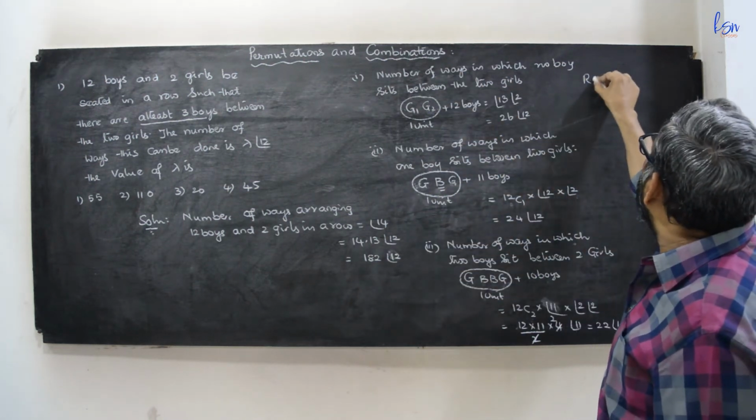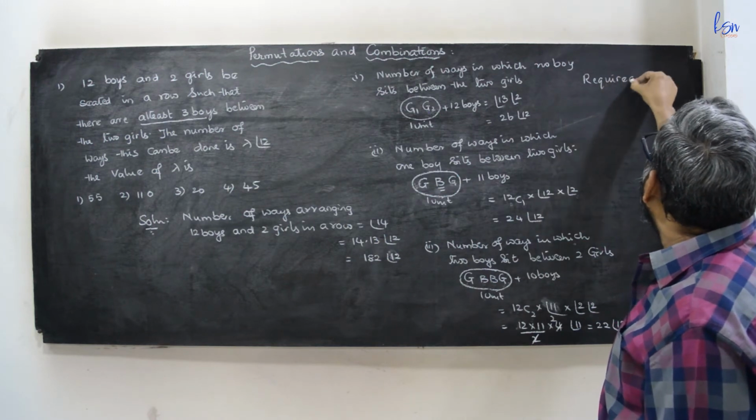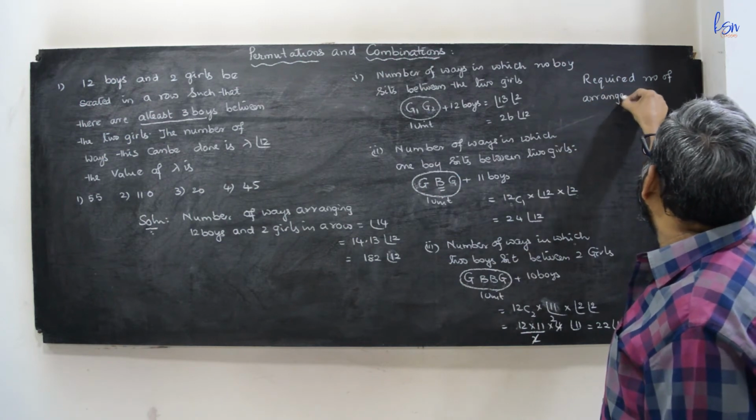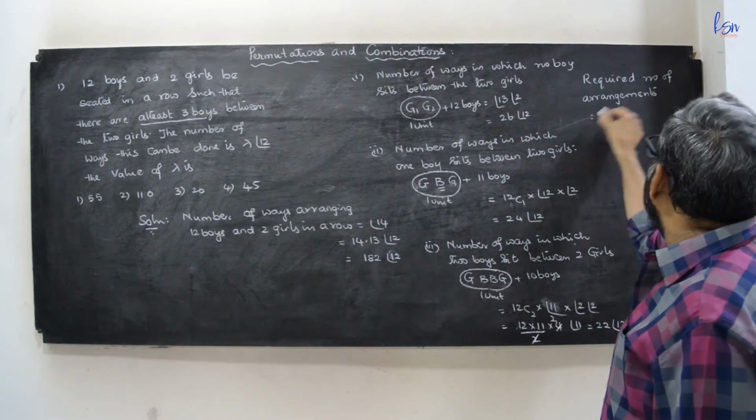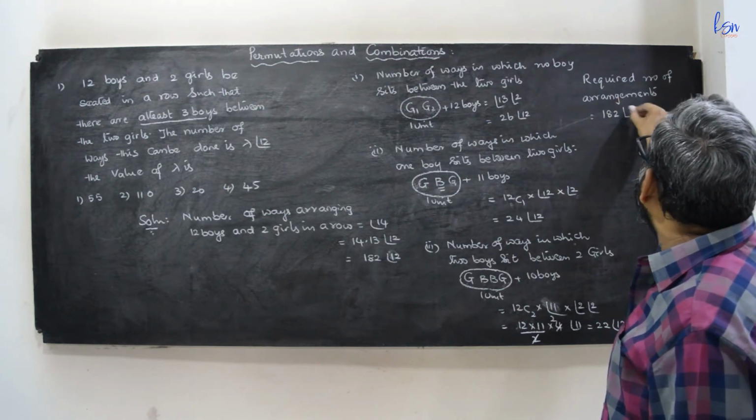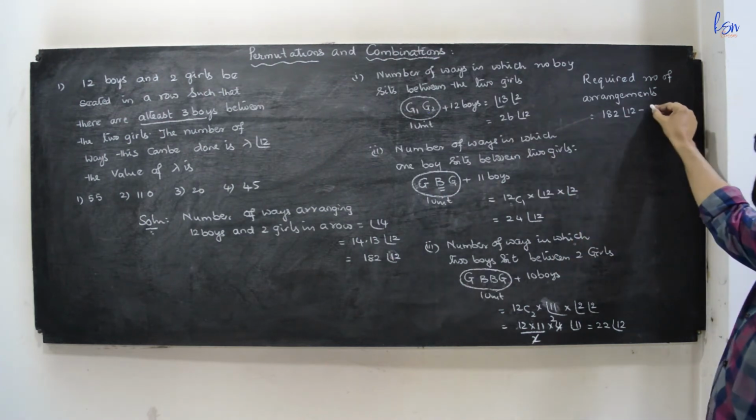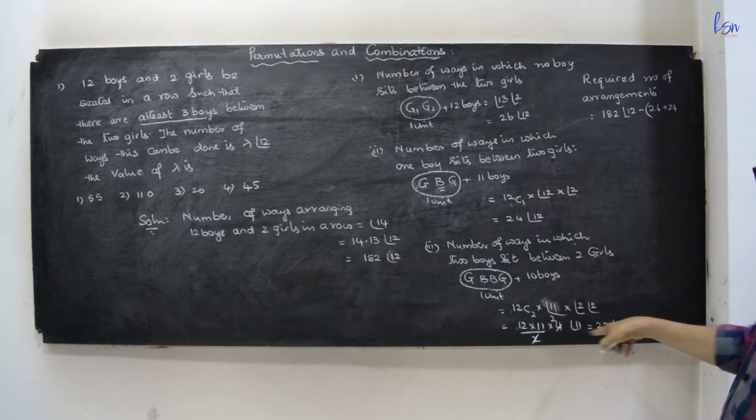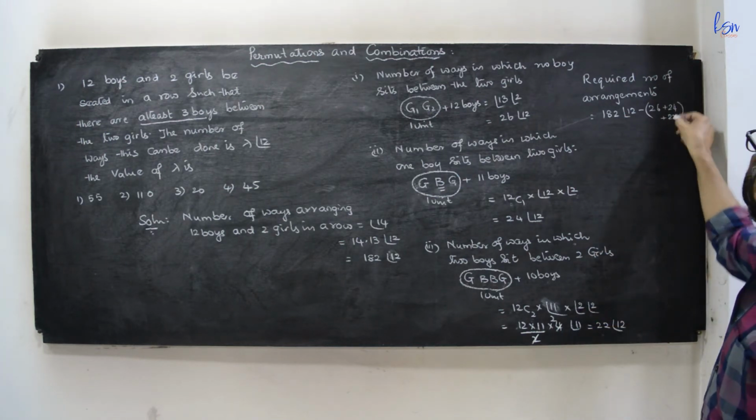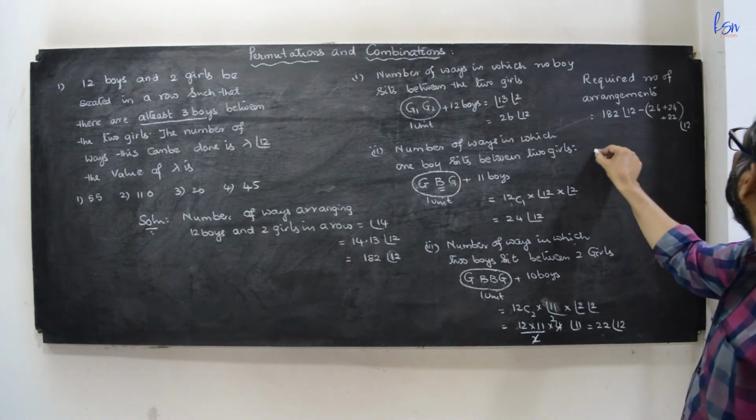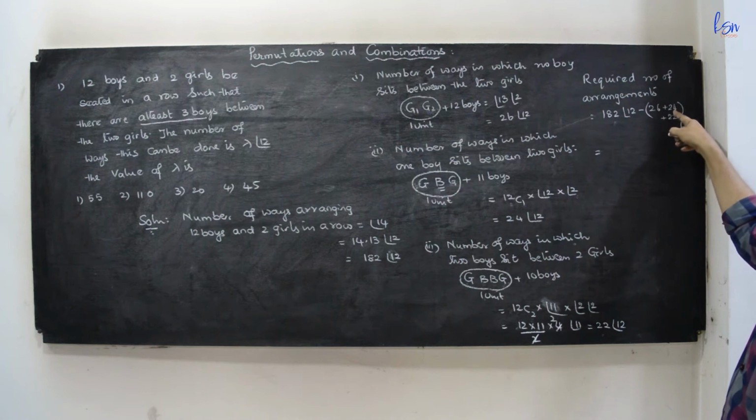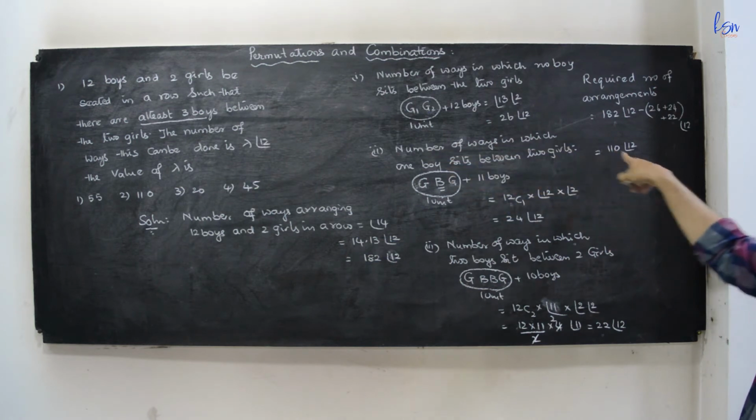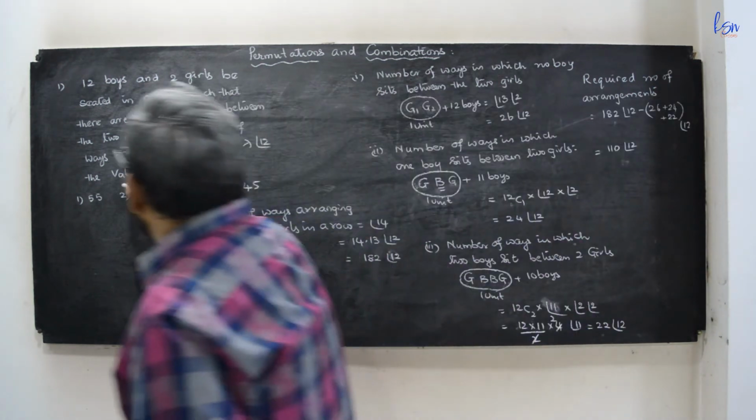So the required number of arrangements is equal to total chances, that is 182 into factorial 12, minus, these must be deleted, 26 into factorial 12 plus 24 into factorial 12 plus 22 into factorial 12. So this must be factorial 12. 182, this is 26 plus 24, 50, 72. 110 into factorial 12. So this is given as lambda into factorial 12, where lambda is 110. So this is the answer.